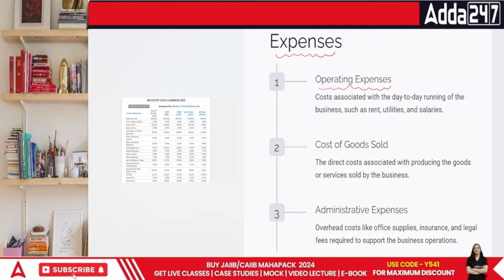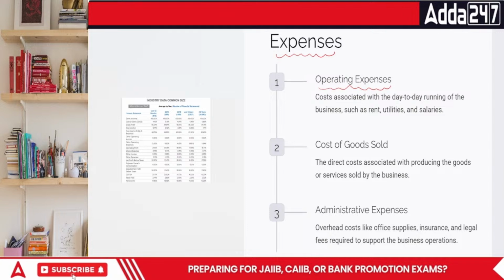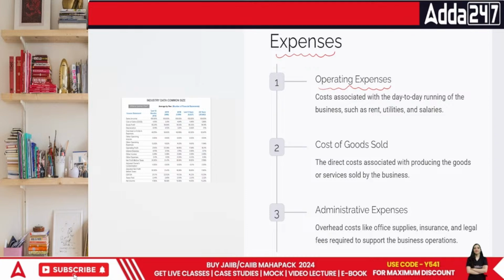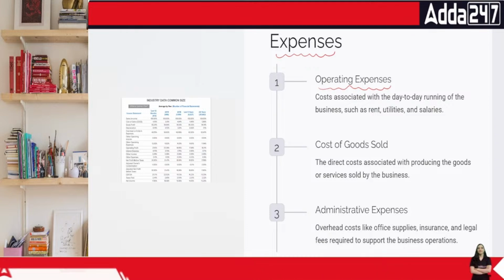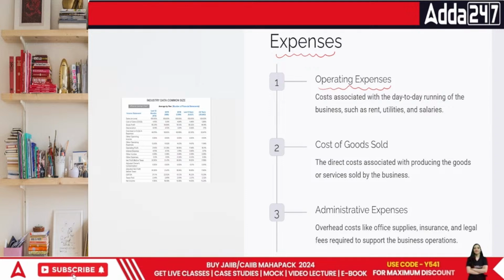Okay, fine. Everyone, I decided to sell my pen. I make pens and then I sell them. The cost of making those pens is basically one part, and then we are selling that particular thing, that is the sales part. Obviously I will not sell at the same price at which it cost me. I'll be definitely selling it over and above that.